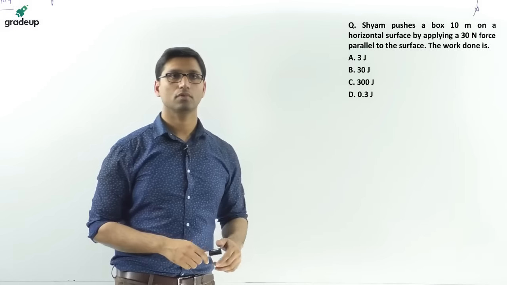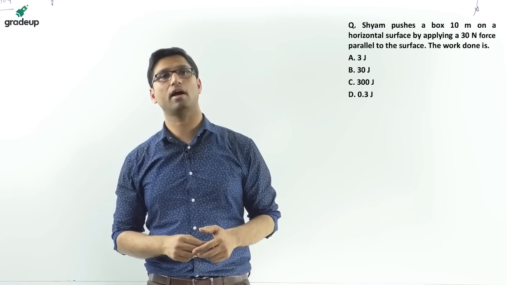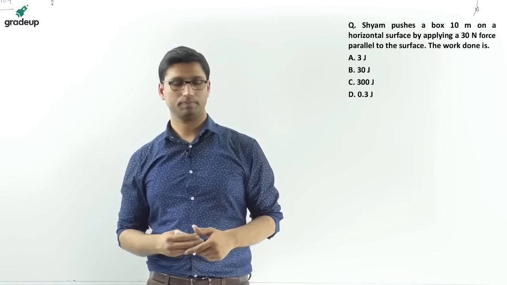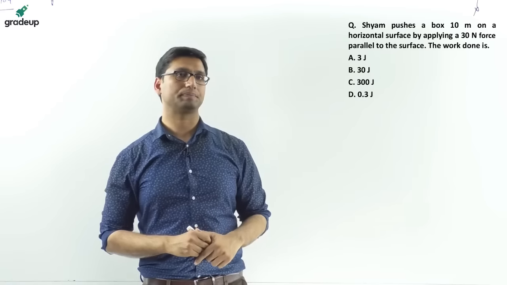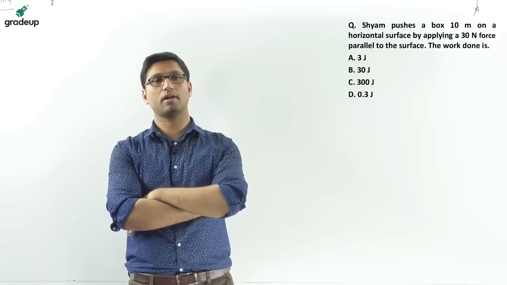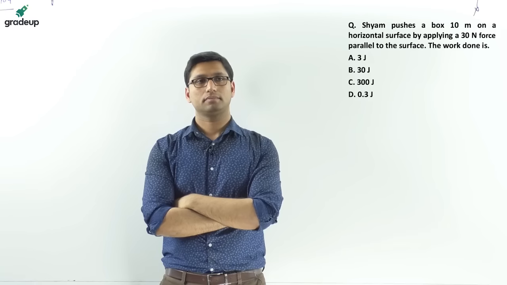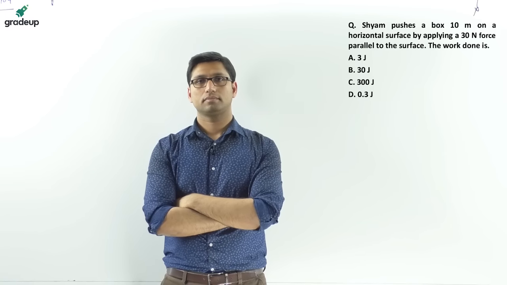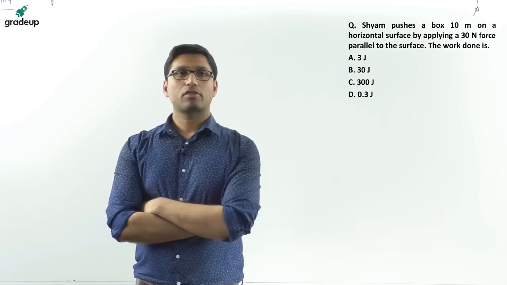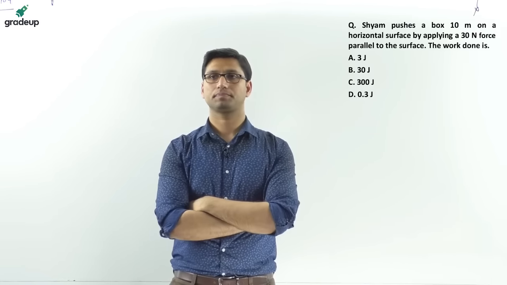Yes, so this is the next question. Shyam pushes a box 10 meter on a horizontal surface by applying a 30 Newton force parallel to the surface. The work done is equal to, what will be the work done? So you have to find the answer. We have moved on to the next question, that is question number 2. So tell me the answer for this question.